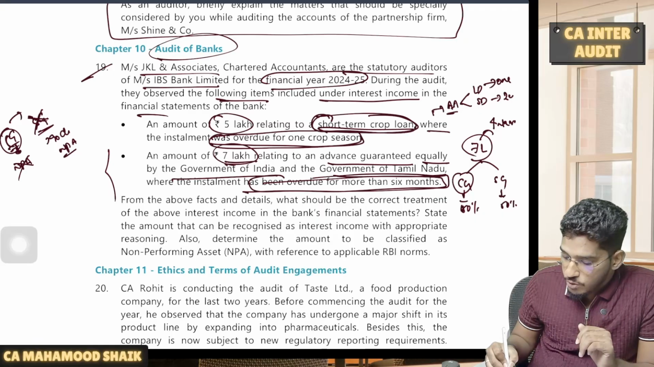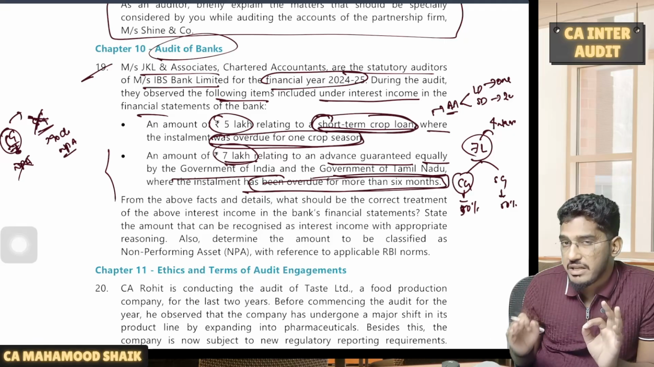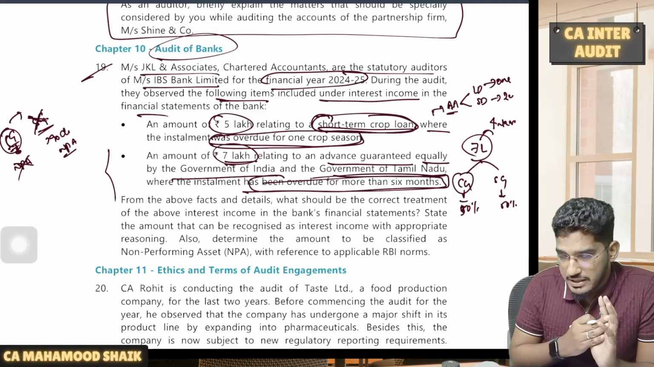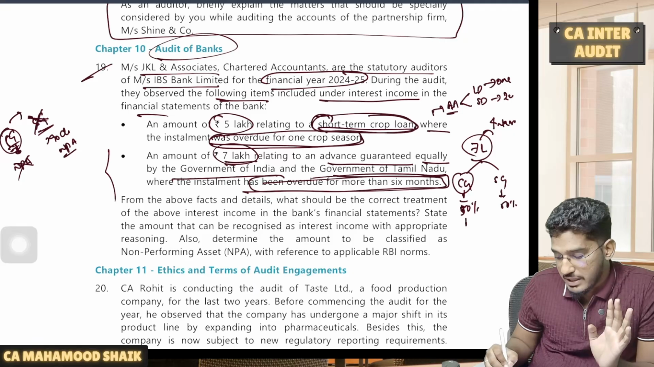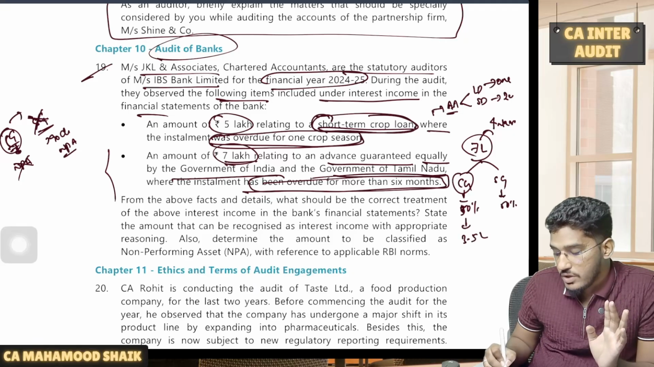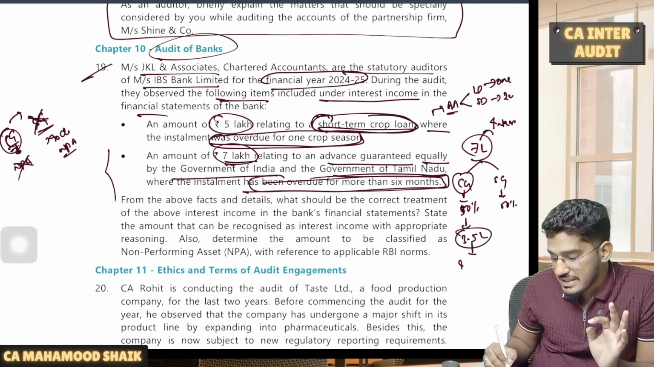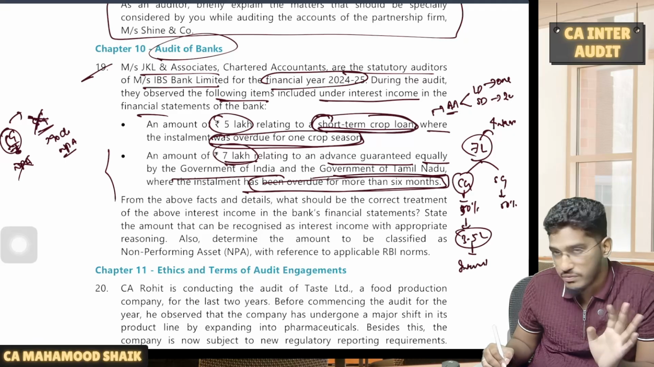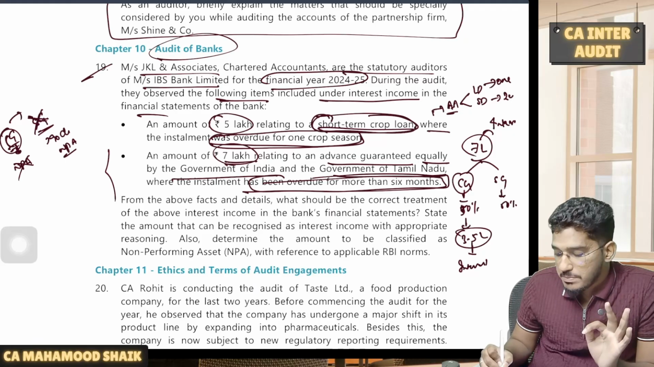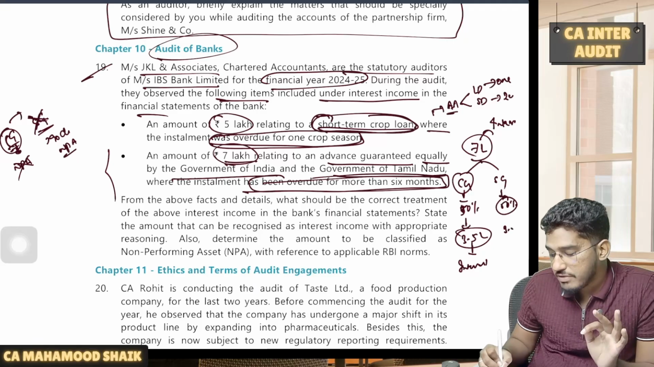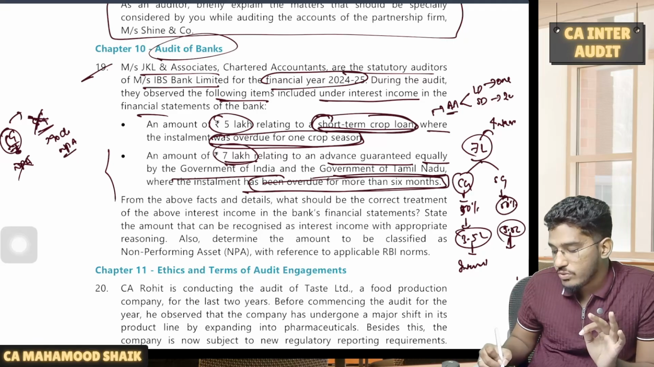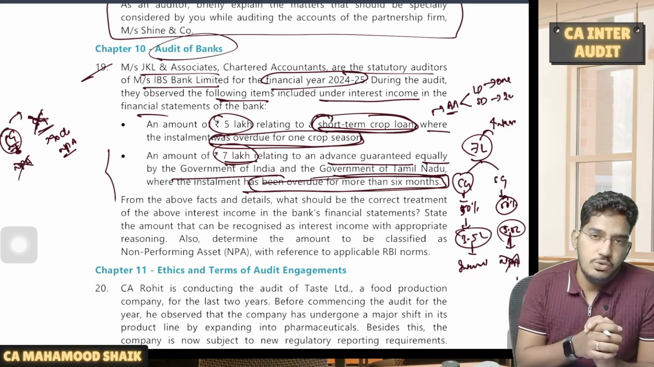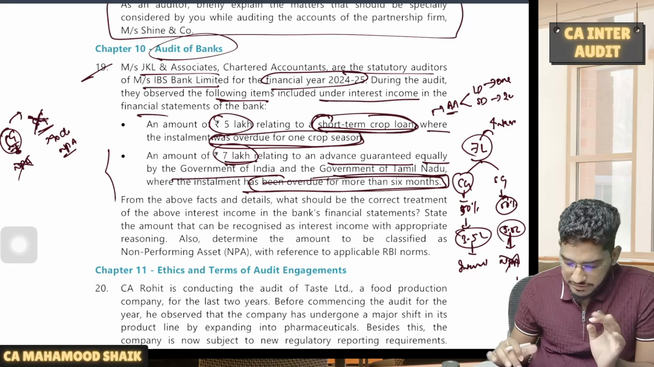See, whatever portion is guaranteed by central government, even if it remains overdue for more than 90 days, you need not classify it as NPA. You can recognize the interest income. So that means on this 7 lakh rupees, 3.5 lakh rupees I can continue to recognize as interest income even though it remained overdue for more than 90 days. But that special privilege will not become available for the other half. For the other 3.5 lakh rupees, you have to treat it as NPA and you have to recognize that income only on cash basis, not on accrual basis. So 50-50 you have to do.